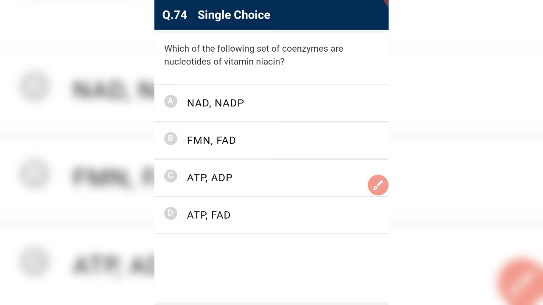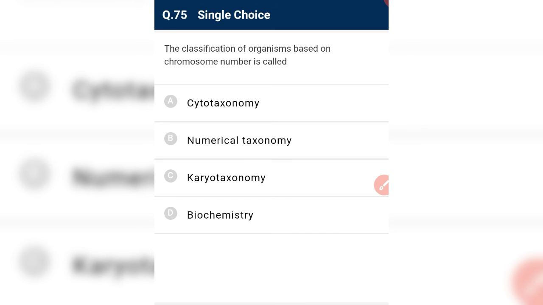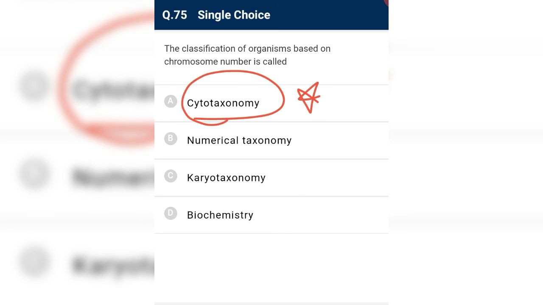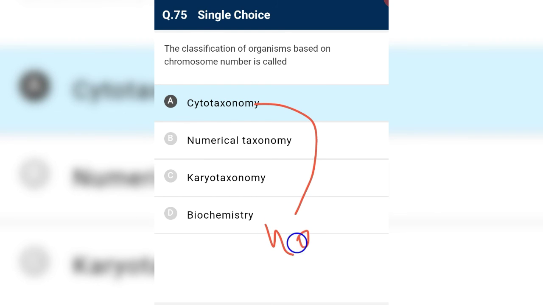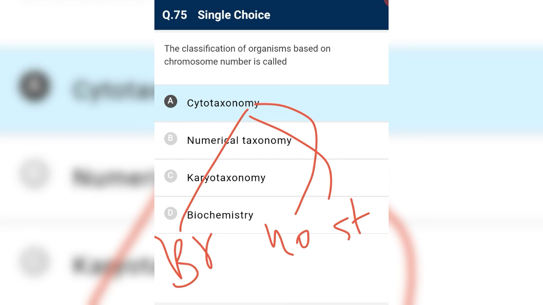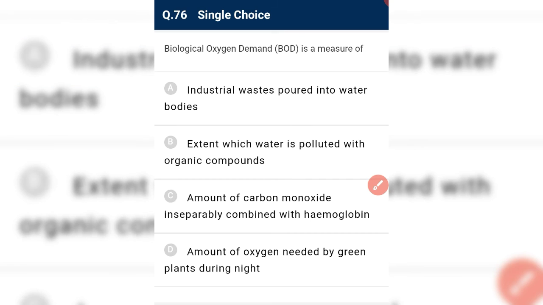Which of the following set of coenzymes are nucleotides of vitamin niacin? NAD and NADP are the nucleotides of vitamin niacin. The classification of organisms based on chromosome number is called cytotaxonomy. What is cytotaxonomy? If we study the number, structure and behavior of chromosomes, then this is known as cytotaxonomy. So this is our required answer.